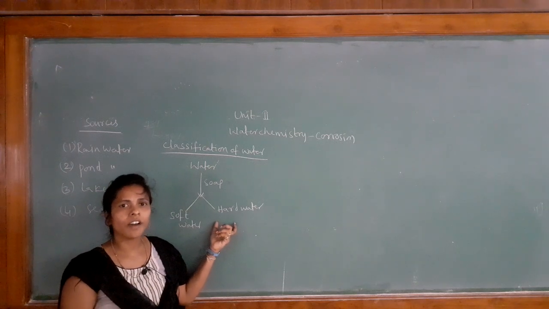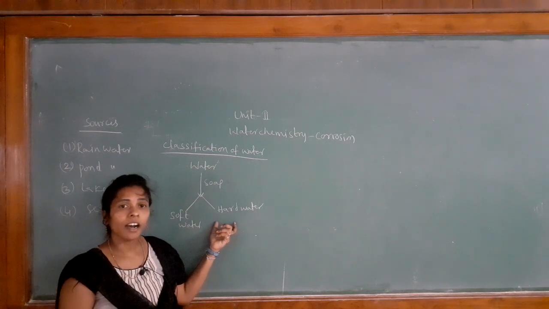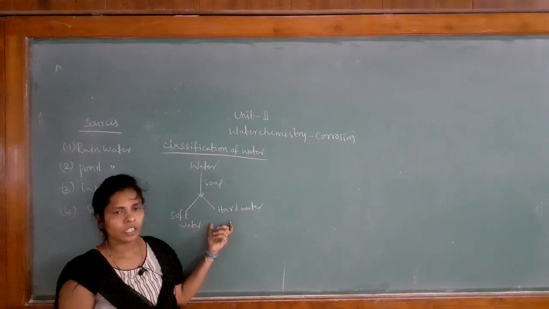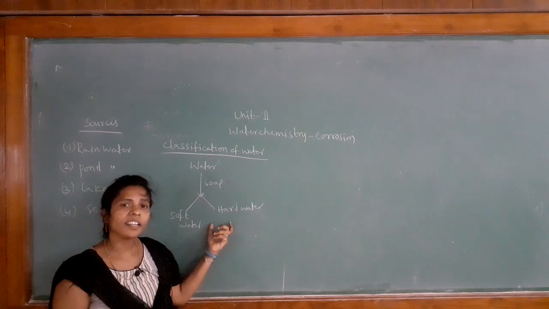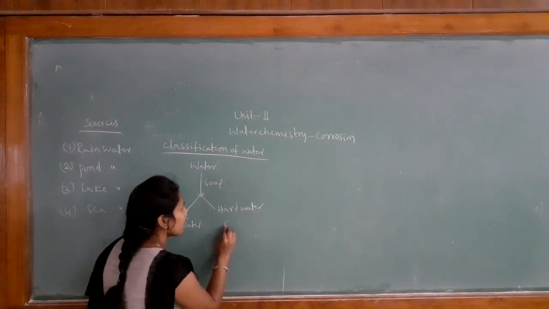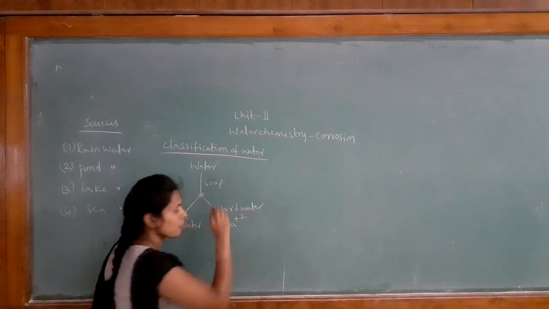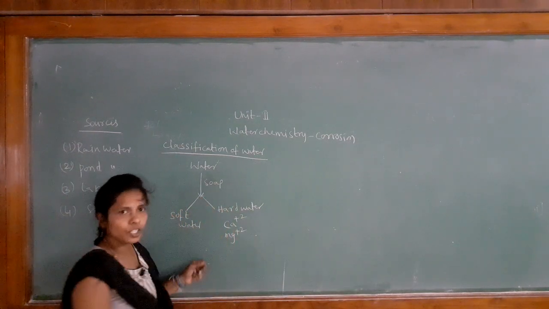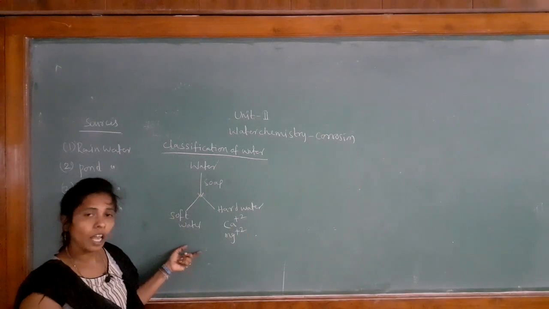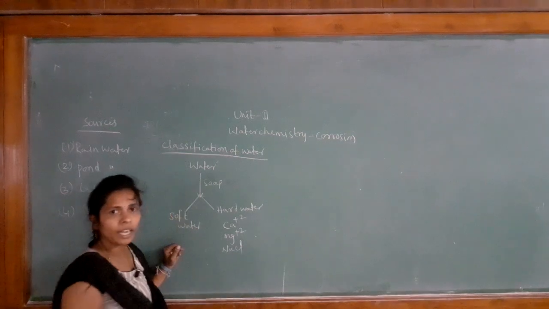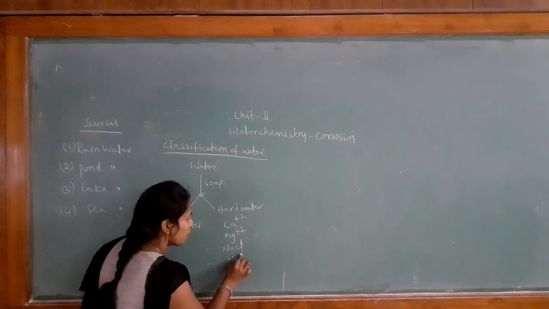Due to the presence of hardness causing agents, the hard water gives less or no lather with soap. So let us see what the hardness causing agents in the hard water are. Hard water contains calcium plus 2, magnesium plus 2 containing salts. Along with that, it also contains sodium chloride, sodium fluoride.